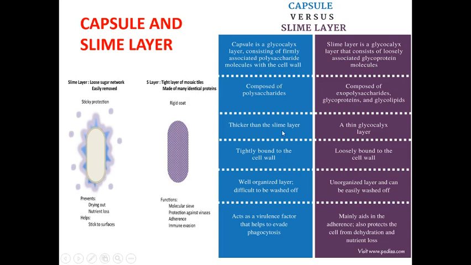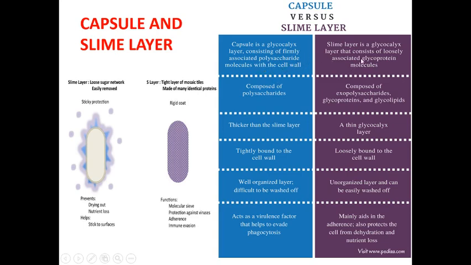When we compare these two structures of bacteria, the capsule and the slime layer, you can see here the capsule is a glycocalyx layer consisting of firmly associated polysaccharide molecules with the cell wall. So the compact and rigid structure formed over the bacterial cell wall is what we call the capsule, which is a glycocalyx layer made of polysaccharides.